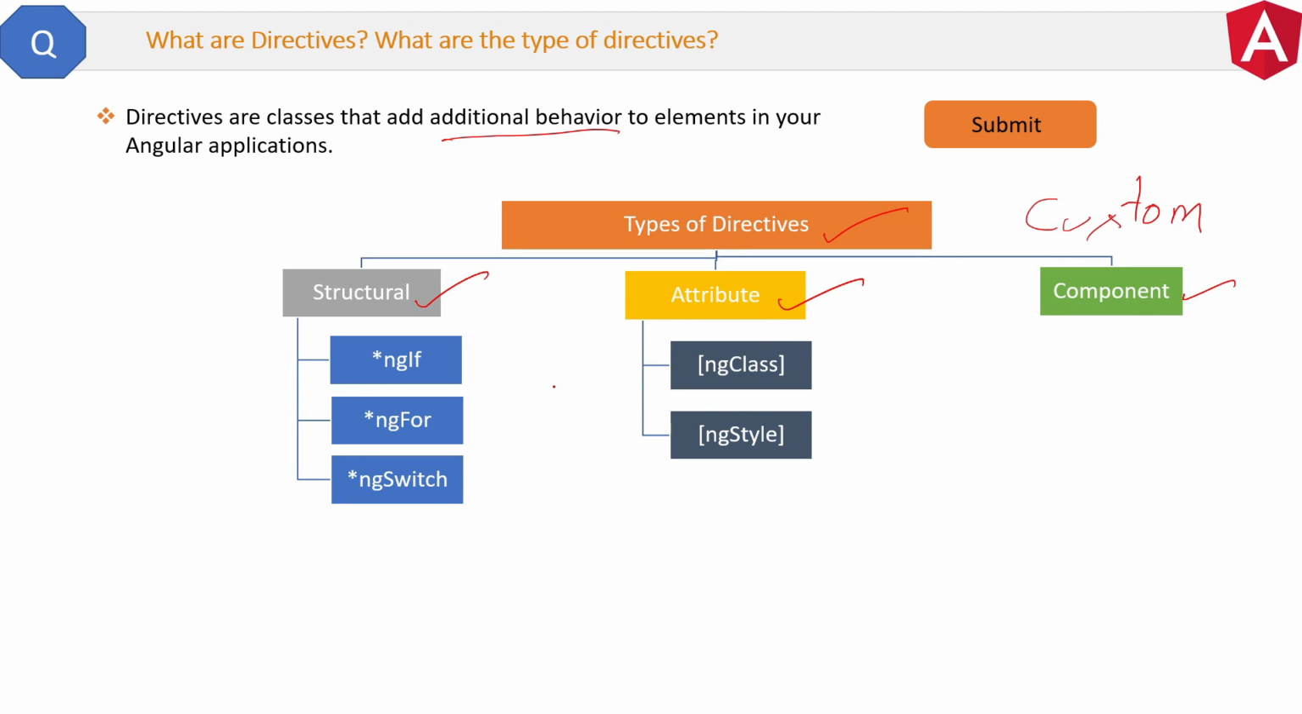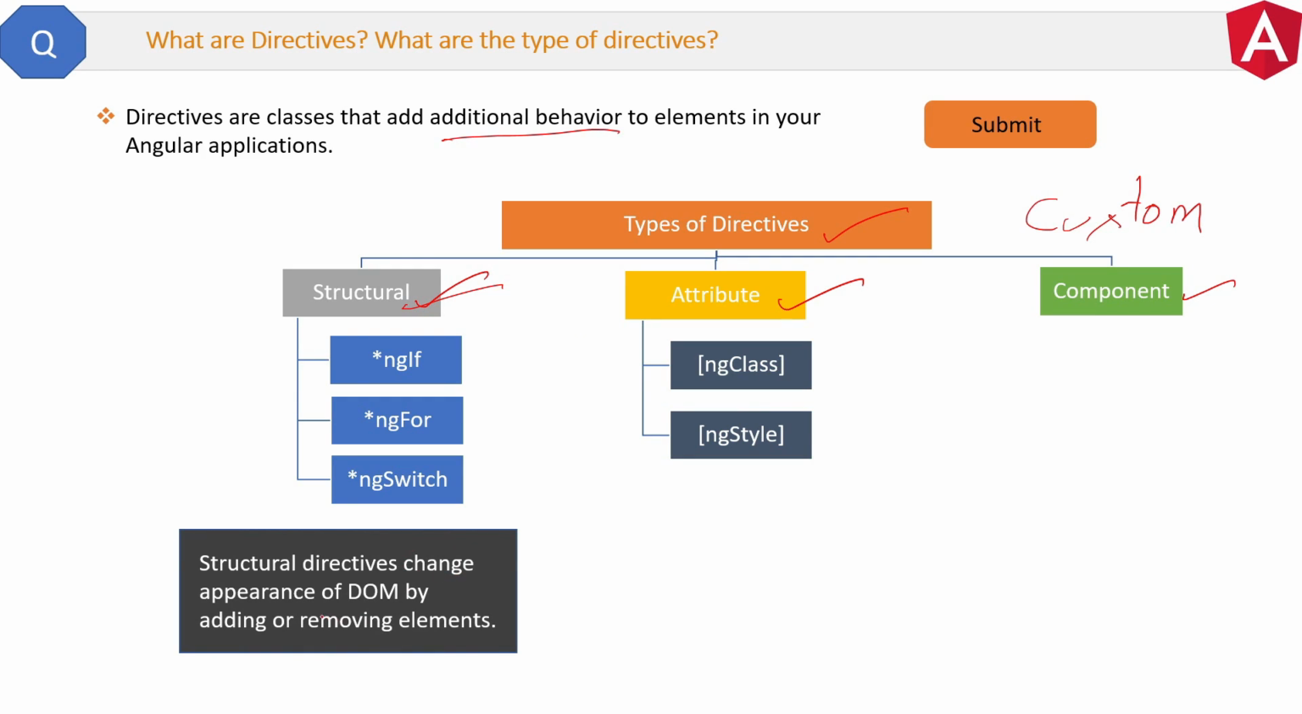The first one is the structural directive. Structural directives change the appearance of the DOM by adding or removing elements in it. For example, suppose here is a list of some weekdays in your web page. Now adding one more item to this list can be done with the help of a structural directive. ngIf, ngFor and ngSwitch are the types of structural directives. We can discuss this in separate questions later.